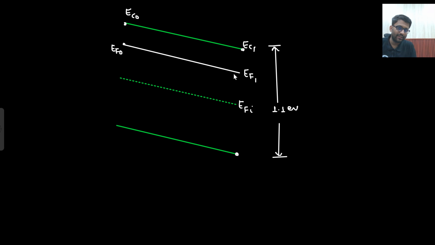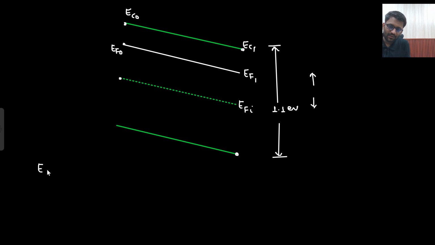Electron volt. What will be the distance between these two? The distances are parallel everywhere. So what will be this distance? That I can find out. EF1 minus EFi, or you can say this distance is EF0 minus this distance, whatever it is. So basically I am finding out this distance.